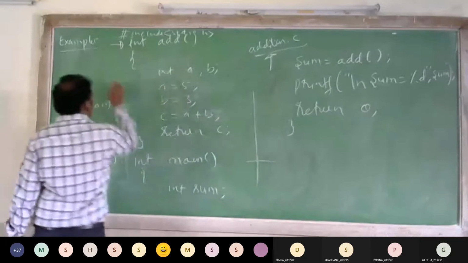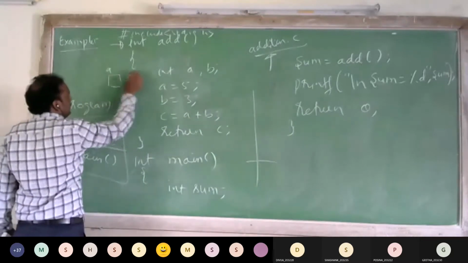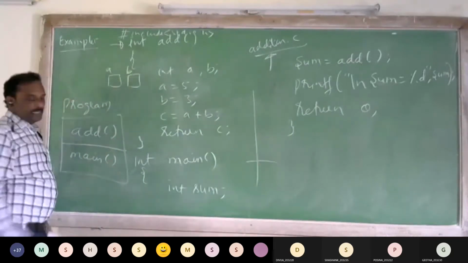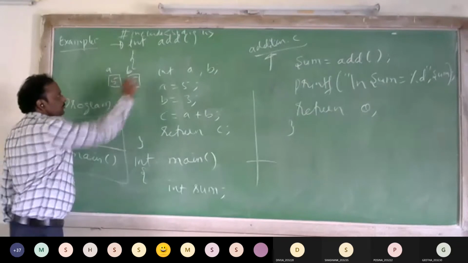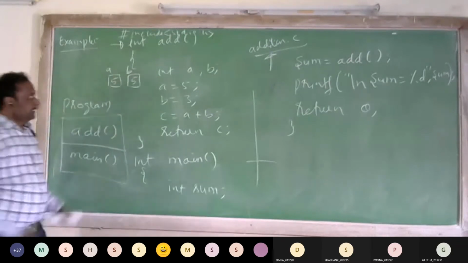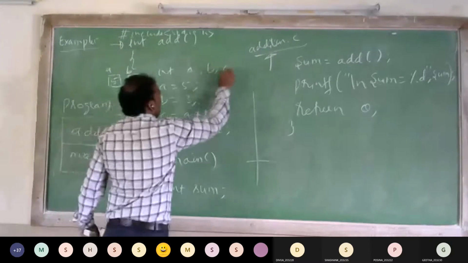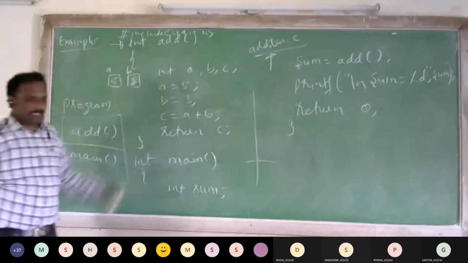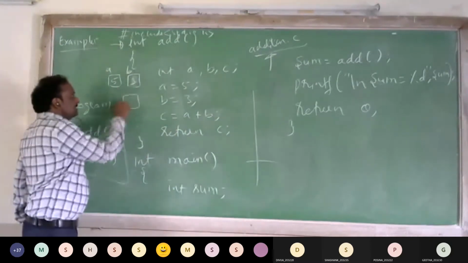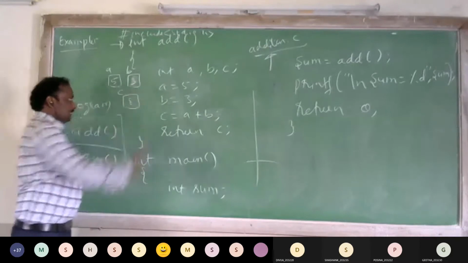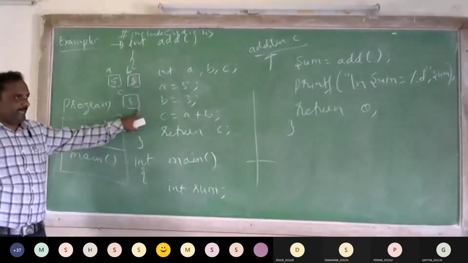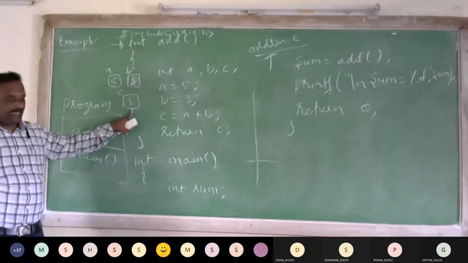In this function, what variables have I declared? I have declared a and b, two variables. a contains 5, b contains 3. I have used c also: c is equal to a plus b. Now what does c contain? 5 plus 3 is 8.